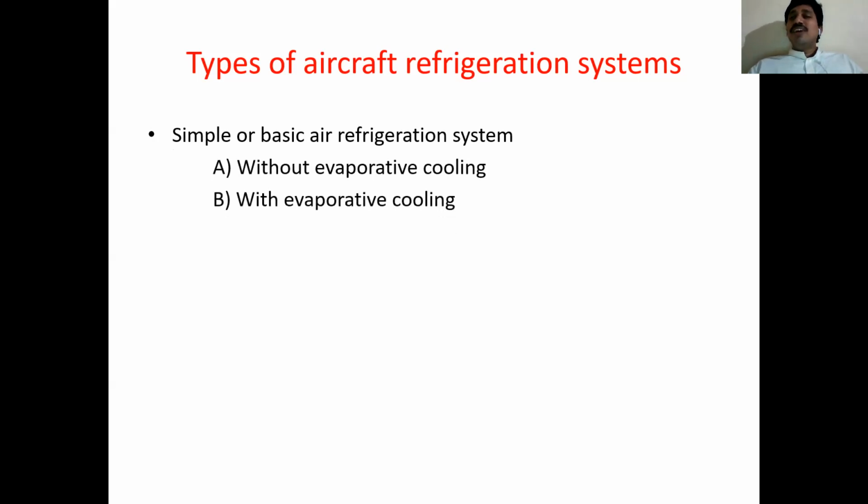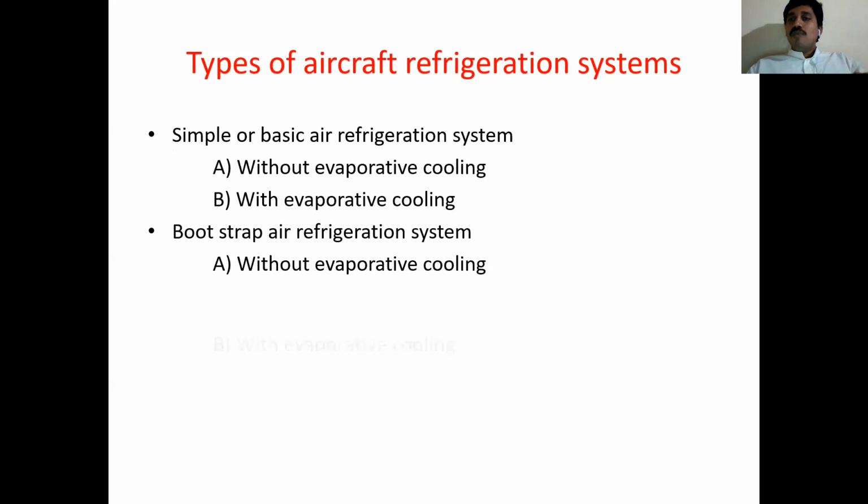Simple or basic aircraft refrigeration system, or air refrigeration system, in which we have two types: without evaporative cooling and with evaporative cooling. So simple air refrigeration system without evaporative cooling is one, and with evaporative cooling is the second. Similarly, bootstrap air refrigeration system. Here also we have two types: without evaporative cooling and with evaporative cooling.